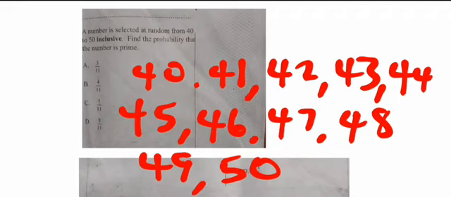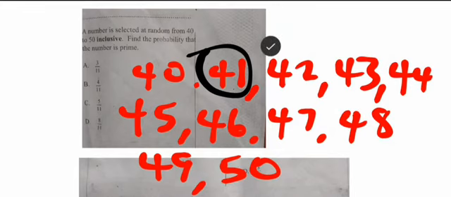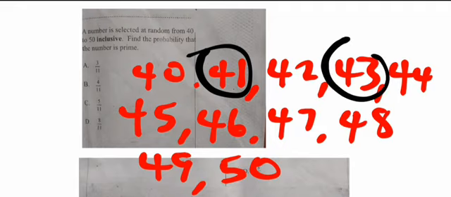So when we look at these numbers, we now note the prime numbers there. What are the prime numbers that we have here? 41 is a prime number. A prime number is a number that has only two factors, 1 and itself. No other number can divide it completely. So we have 41, 43 as well, and 47 here. Those are the prime numbers.